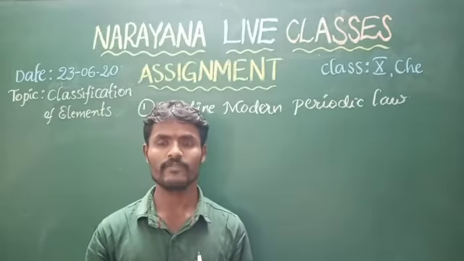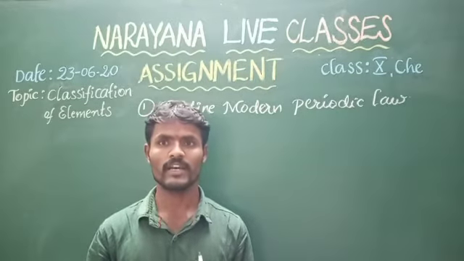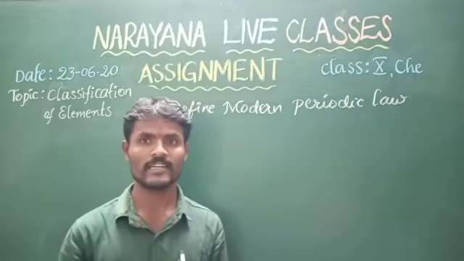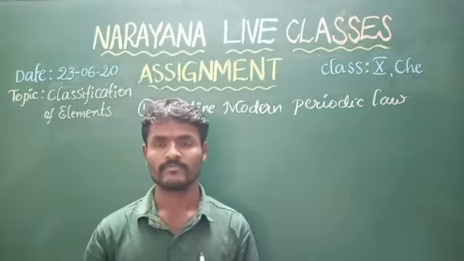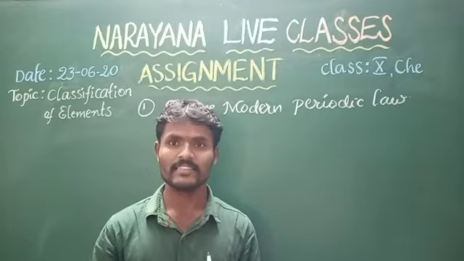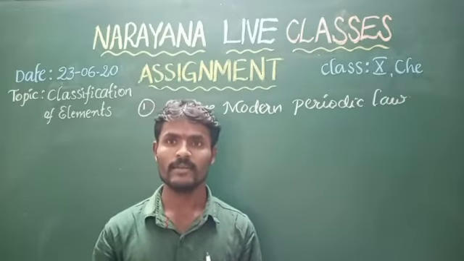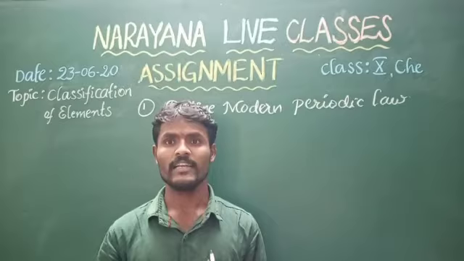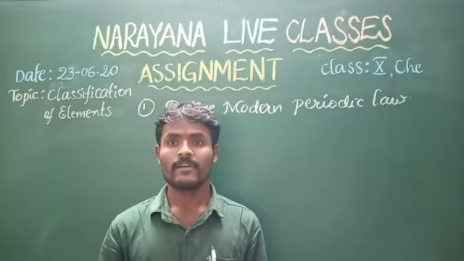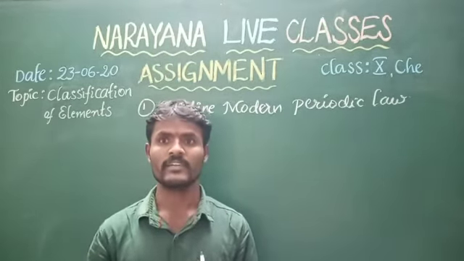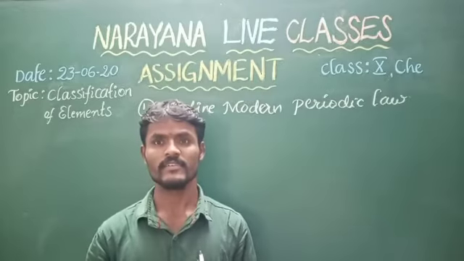With the analysis of X-rays, he was able to calculate the number of positive charges in an atom. Finally, he realized that the number of positive charges is called the atomic number. He concluded that atomic number is a more fundamental characteristic property than atomic weight.